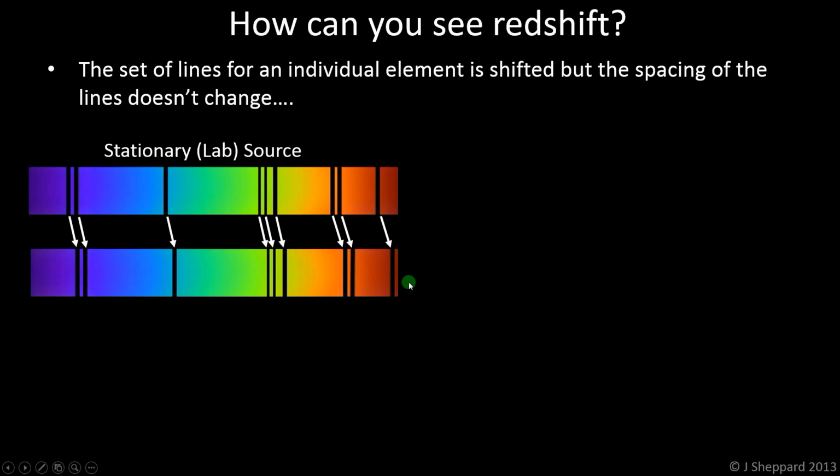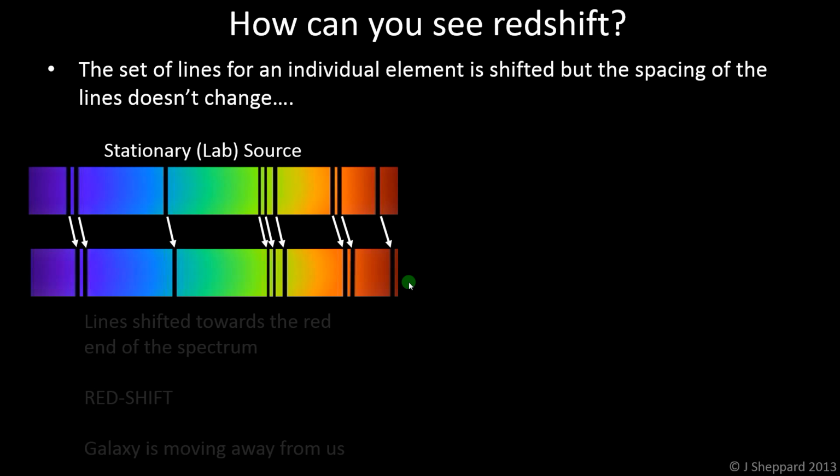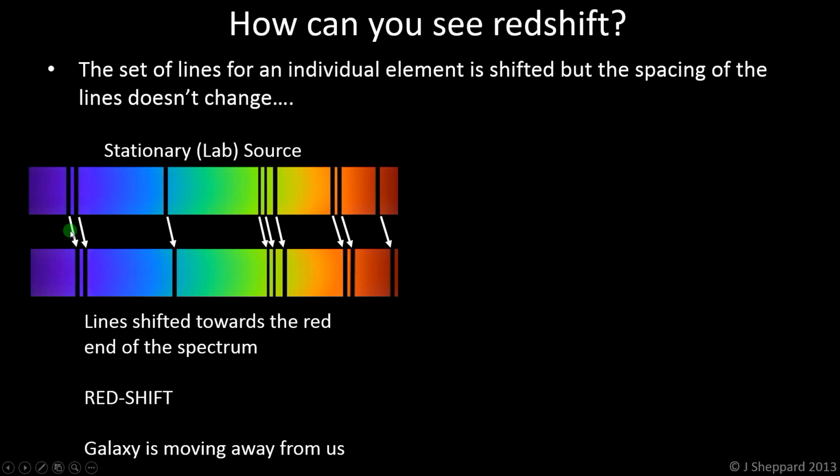So then if we found the same element in the atmosphere of a star by looking at the light from it, we would see the lines. But in this case, the lines are all there, same spacing, but they've all shifted a tiny bit towards this red end of the spectrum, just like we talked about before. So this star, the light is redshifted. The lines have moved towards this red end. That means that this star in this galaxy is moving away from us.